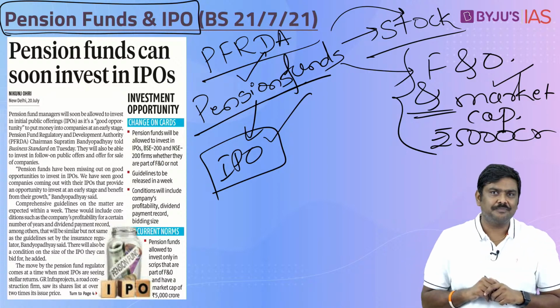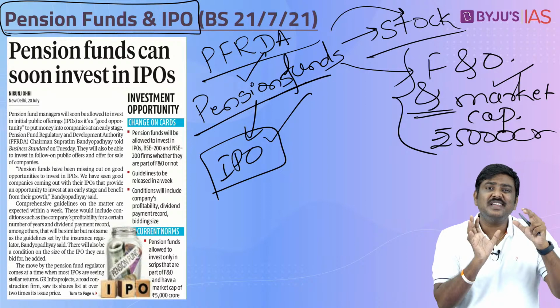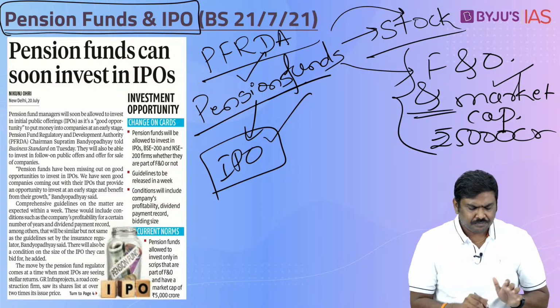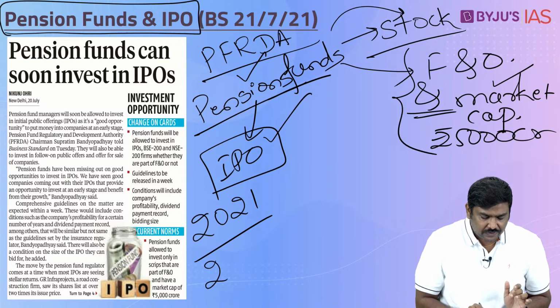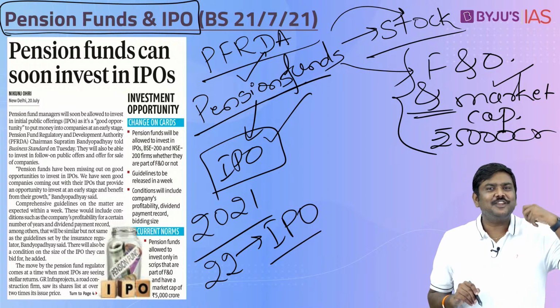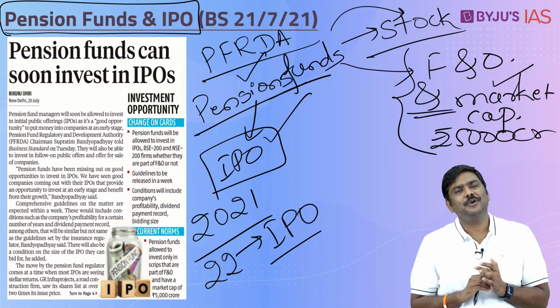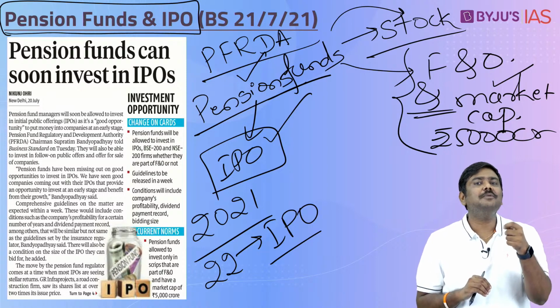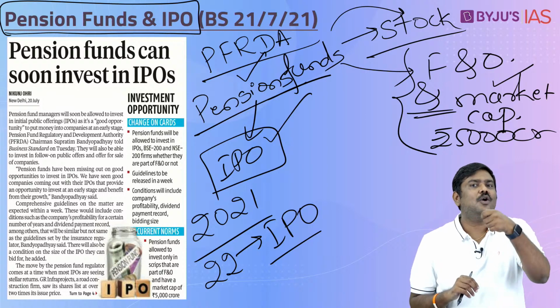But if you have seen in the last 1 year itself, and especially in the first 6 months of the current calendar year, that is 2021, there are around 22 companies in India which have gone for IPO. Now, you will have this kind of a question: sir, you are again and again using the acronym IPO. What do you mean by IPO? IPO stands for Initial Public Offering.